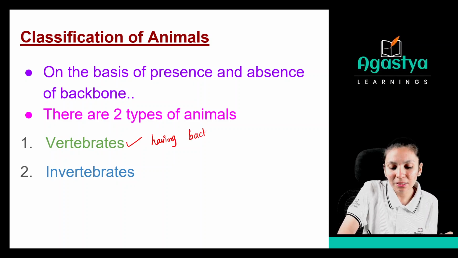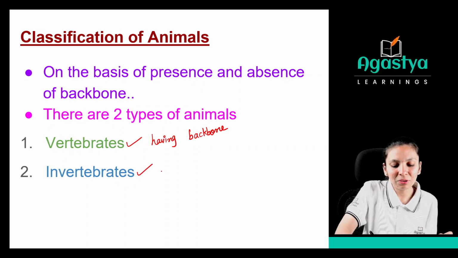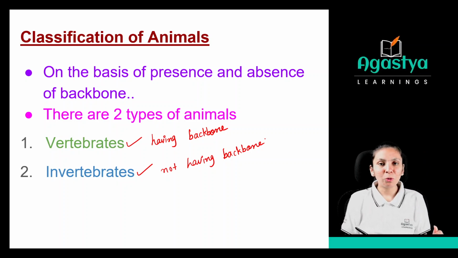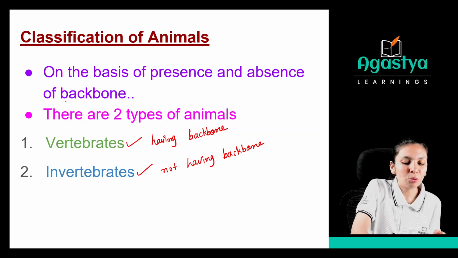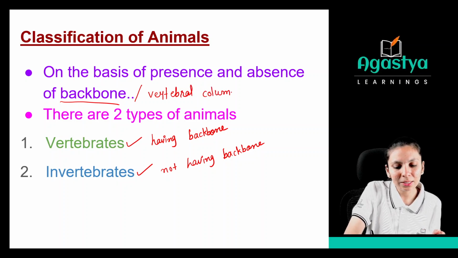But if the animals are not having the backbone, then they are called invertebrates, right? So not having backbone, that are invertebrates. But some of you will ask why on the basis of the backbone we are saying vertebrates and invertebrates? Because this backbone is also known as vertebral column. Clear up to this? Okay.